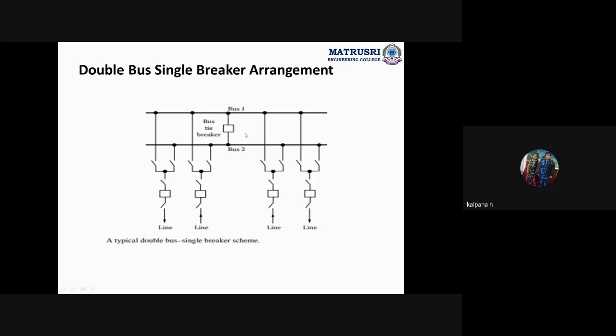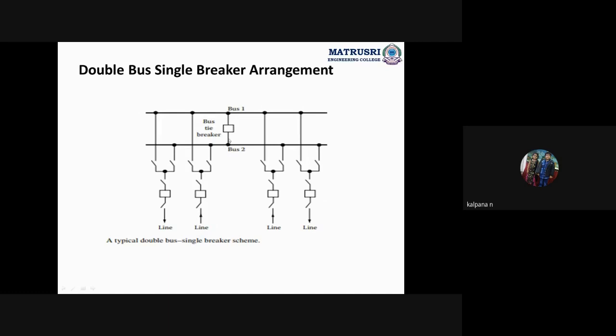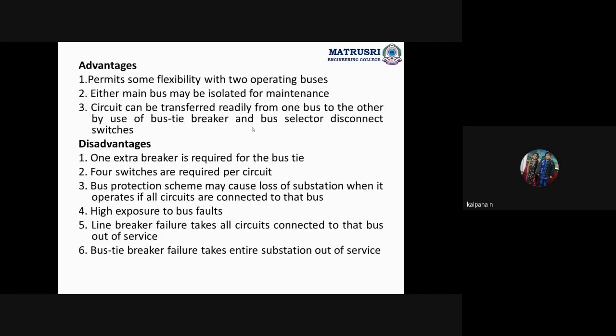Because there are two buses, there is a greater chance for the occurrence of faults in the buses. Line breaker failure takes all circuits connected to that bus out of service. See, if any fault occurs in this bus tie breaker, here or here, these two bus bars are isolated. Yes or no? These are the advantages and disadvantages of the double breaker arrangement.